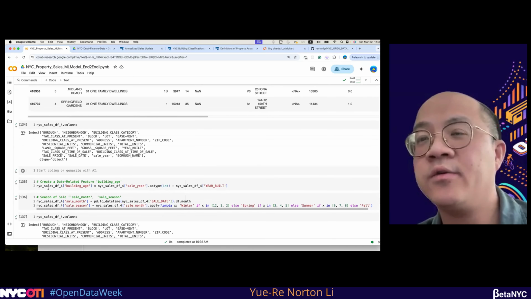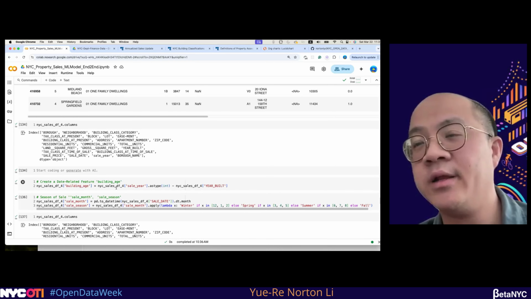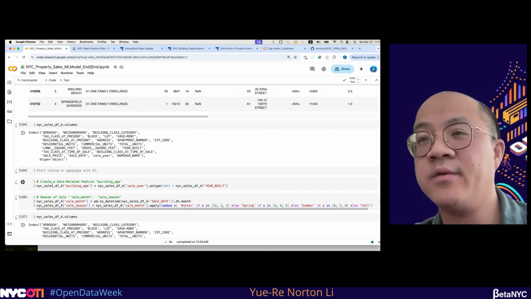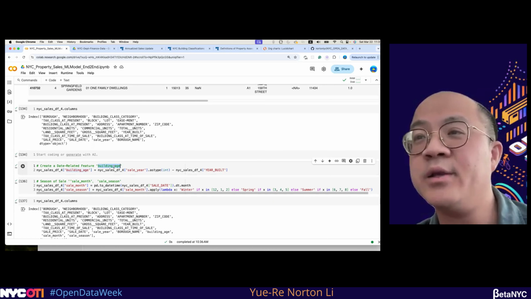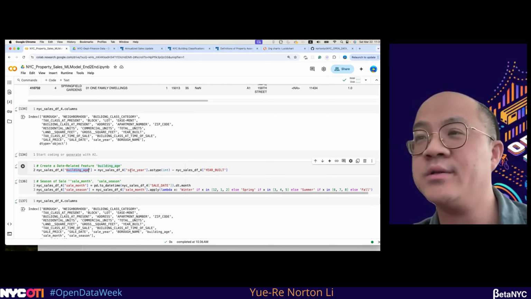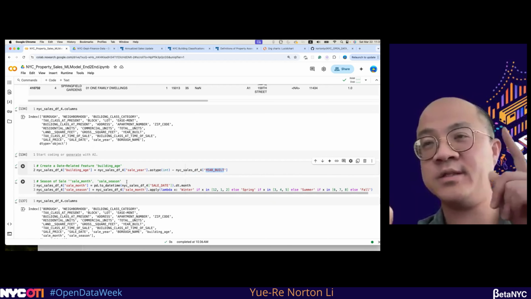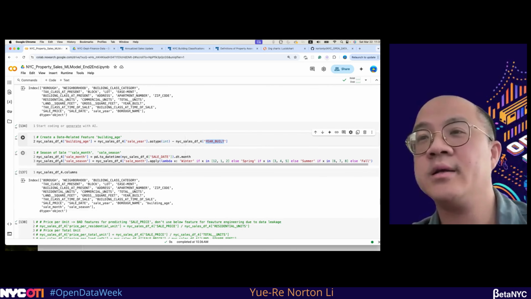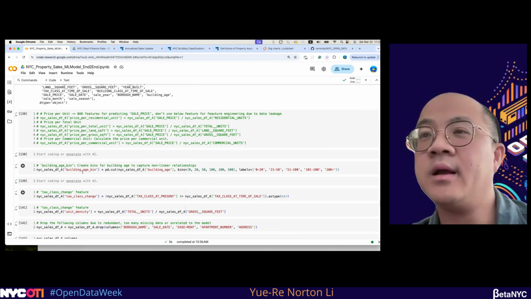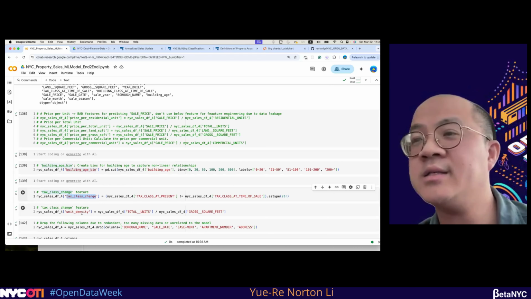Next, for feature engineering, we create some features related to the sale price, but not using the sale price column itself. For example, one new feature I've created is building age. For this, I use the sales year minus the year built, to get the age of the building at the time it was sold. Other features are sale month, sale season, building age bin, tax class change, and unit density.